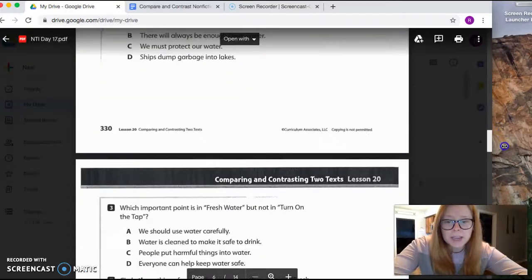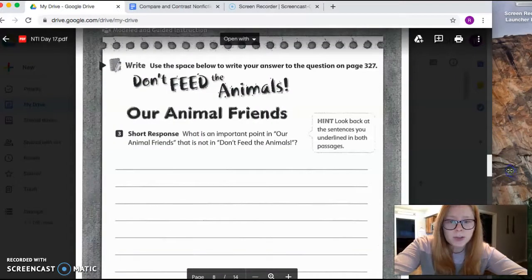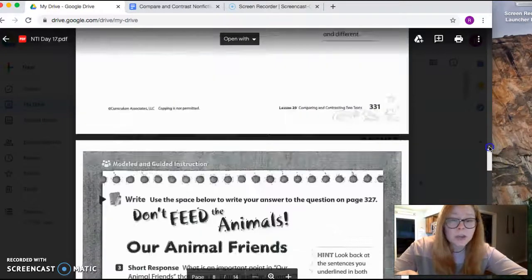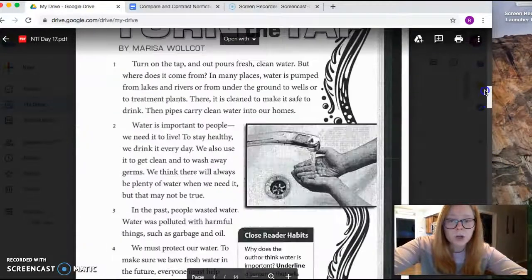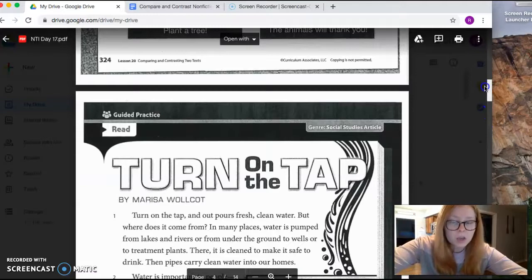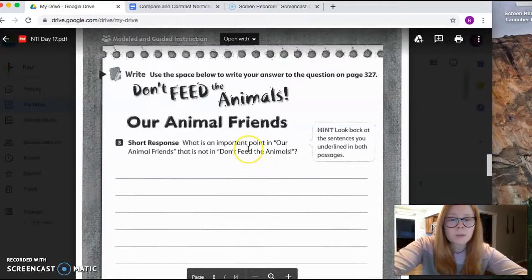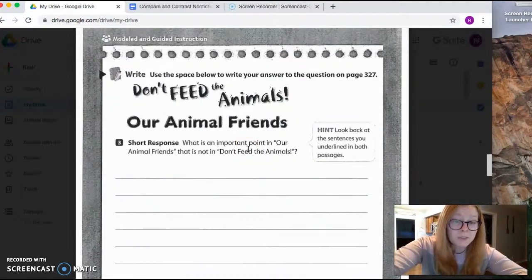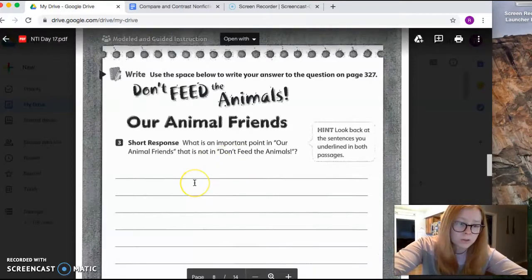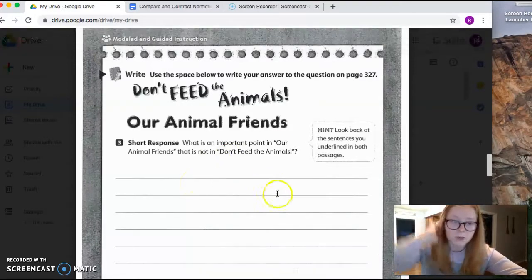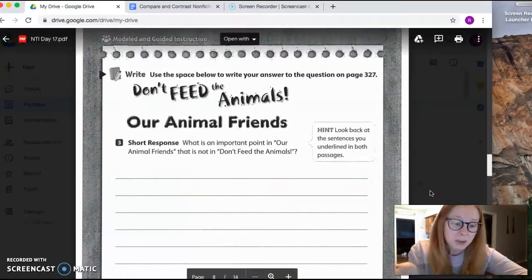One thing I do want to say, when you get to the short answer question, it says don't feed the animals and our animal friends. I don't want you to answer that question, because that story is not in this packet. I want you to answer that question using Fresh Water and Turn on the Tap. So the question will really be, what is an important point or an important fact in those two stories that you read? I know there was a little confusion about that. I copied the wrong page.